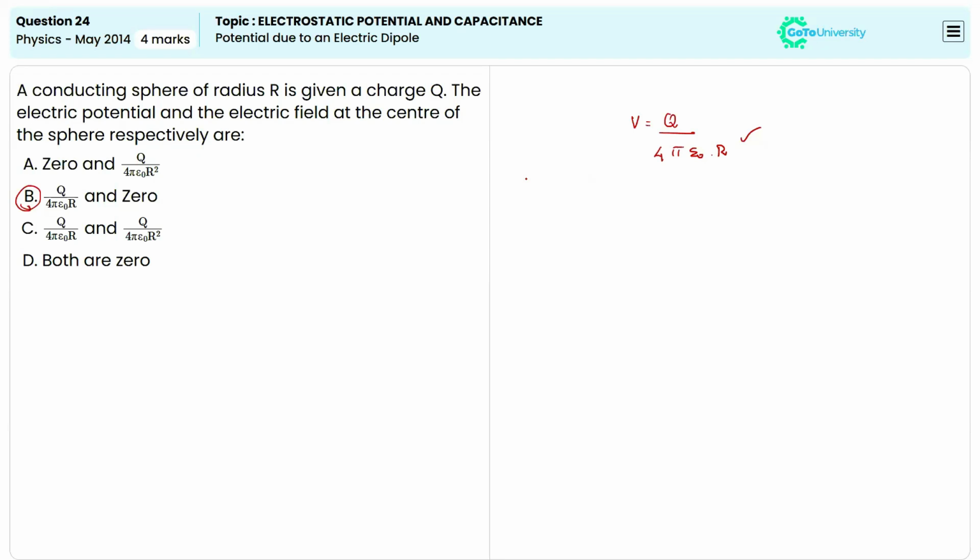So we can say the electric field will be equal to 0, and the value of electric potential is Q divided by 4 pi epsilon naught R in terms of formula. So the correct answer here is B.